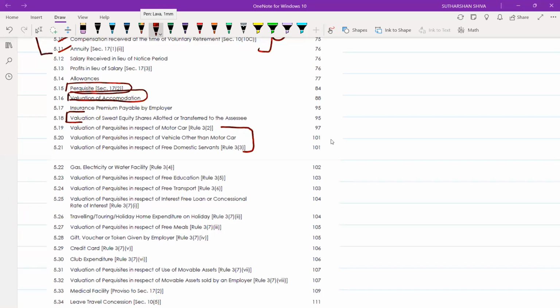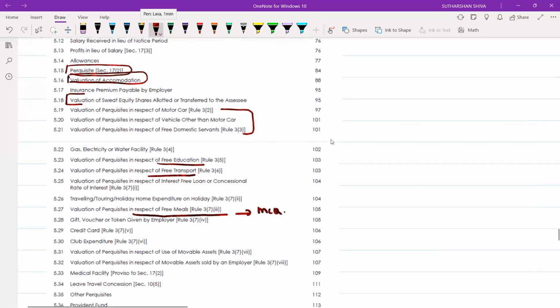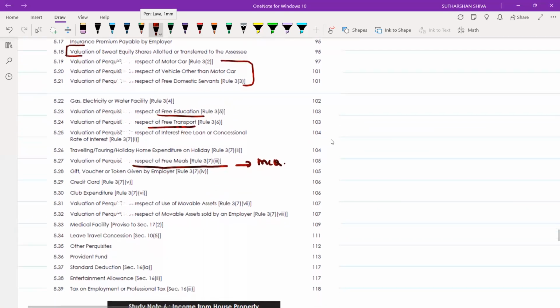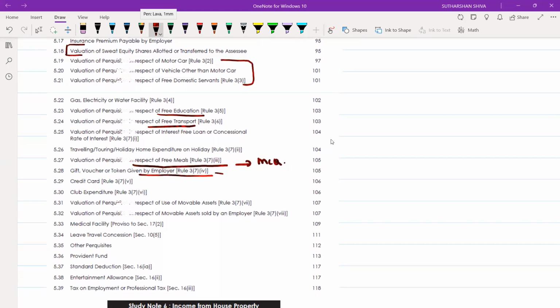This will be one thing, along with free education, free transport, and free meals, where you may get an MCQ. Gift or voucher or token given by employer, you may get an MCQ also. Plus adjustments will also be there in your full-fledged question. This will be your one set.